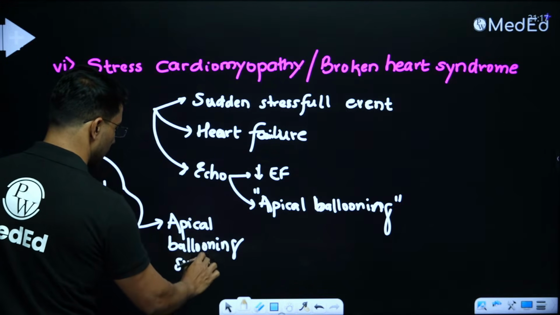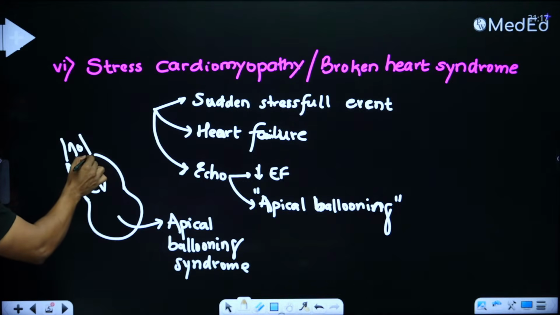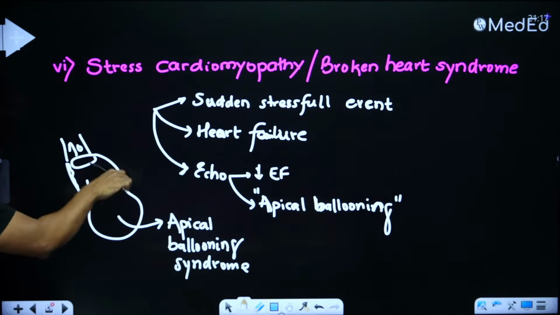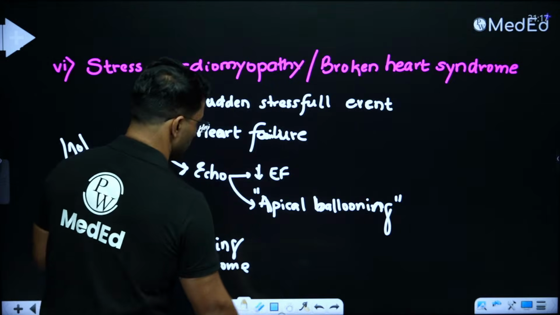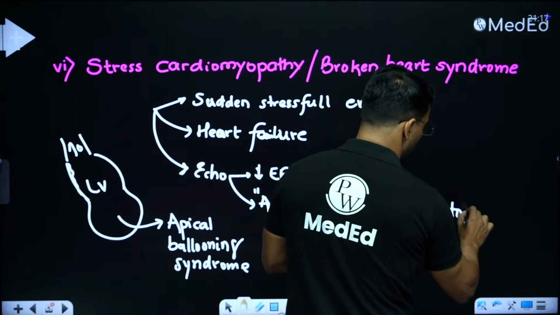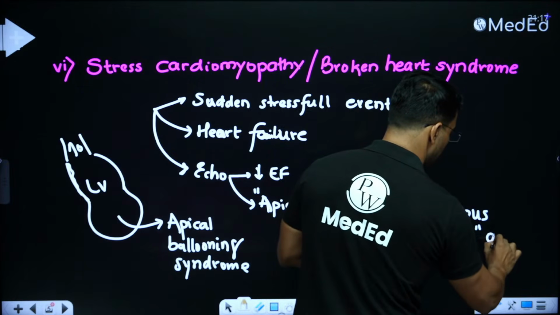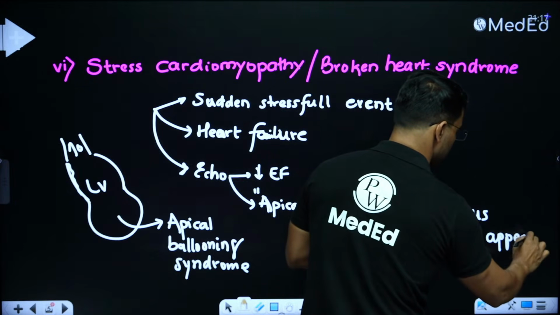And once there is apical ballooning, this left ventricle appears in the shape of the octopus trap that Japanese used to trap the octopus. So they may also mention it as octopus trap appearance of left ventricle.